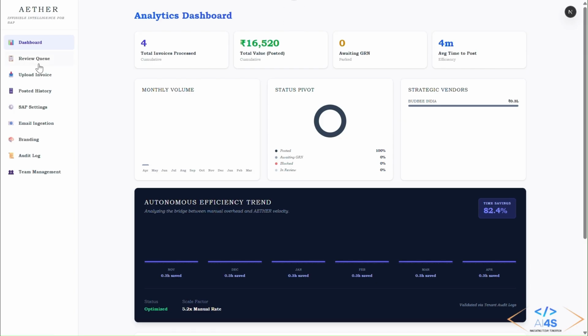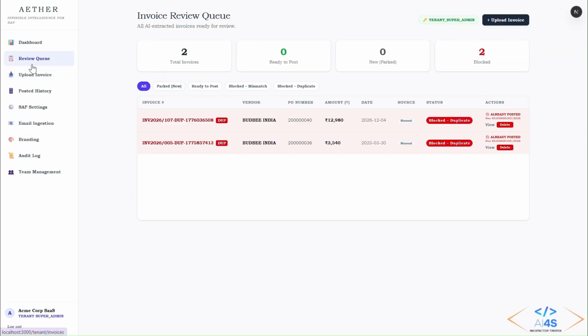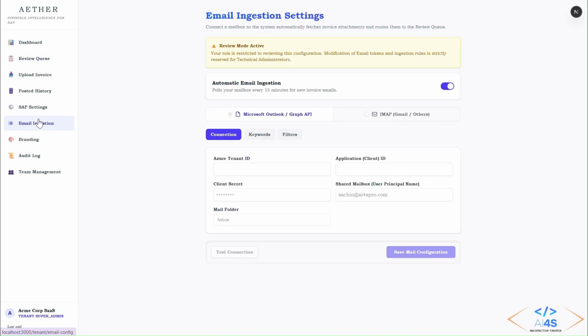Let's move to the next stage. Processing should not start with a human downloading a file. Our email ingestion acts as a 24 by 7 digital employee. It monitors your accounts payable AP inbox, captures invoices the second they arrive, and populates the queue automatically, whether it's manual, bulk, or direct email streaming. The AI engine handles the intake, so your team does not have to.